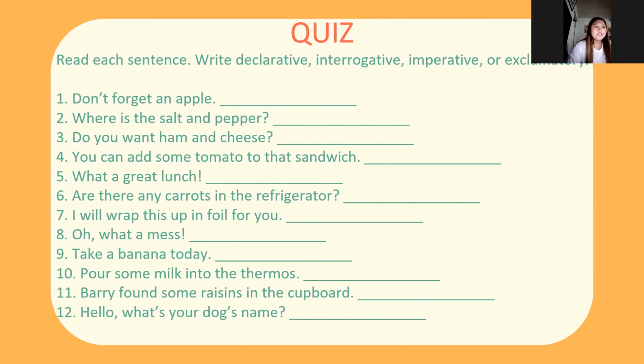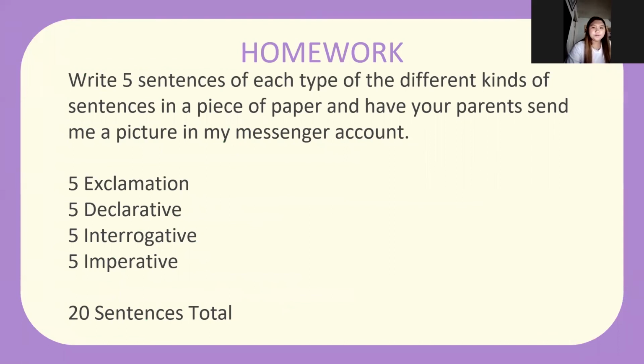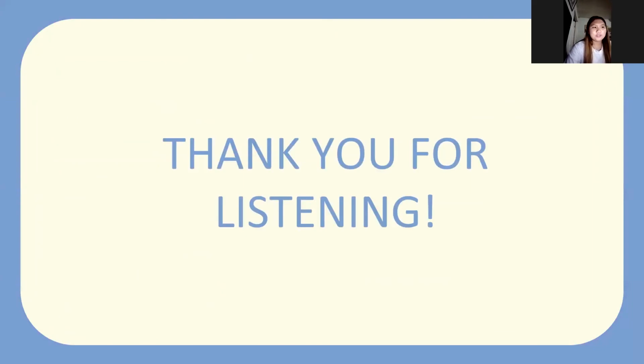Now, this is your homework for today. Write 5 sentences of each type of the different kinds of sentences on a piece of paper and have your parent send me a picture in my messenger account. Okay, I will see you in the next meeting. Thank you.